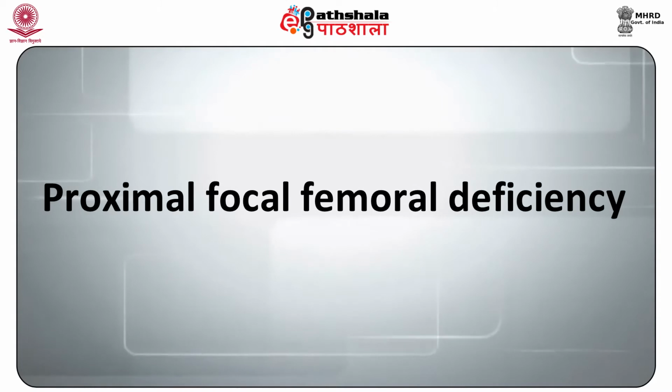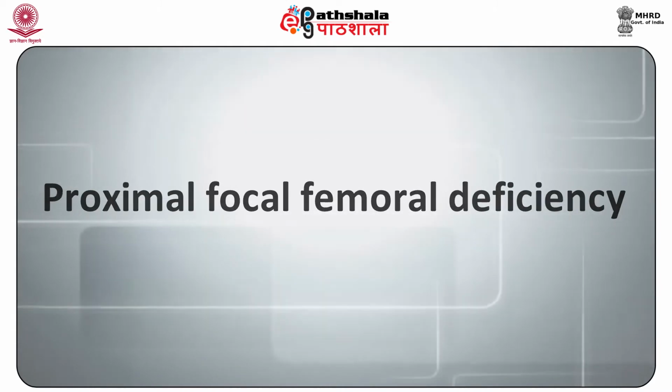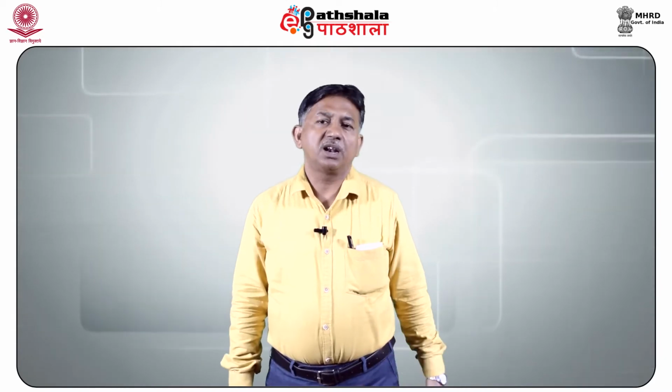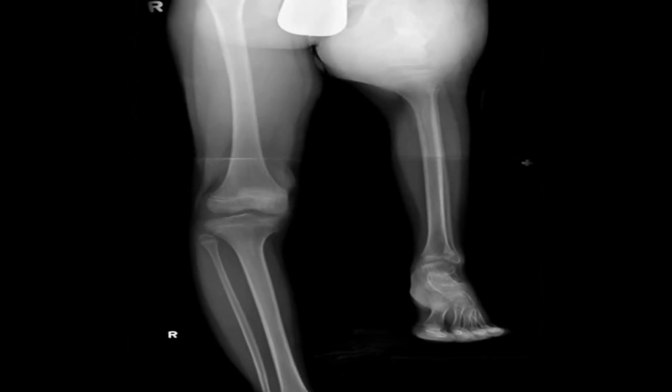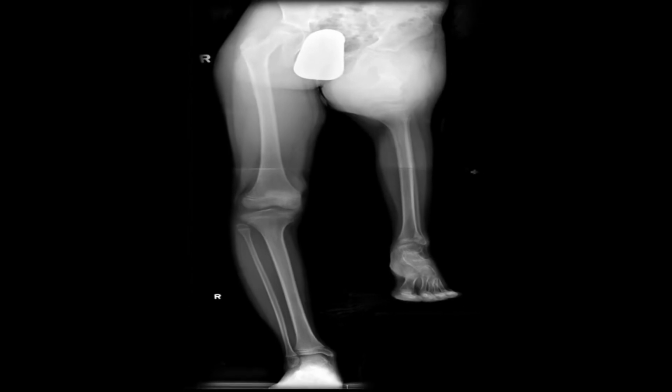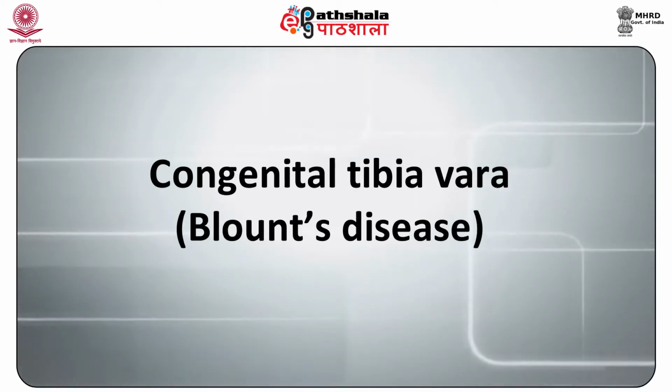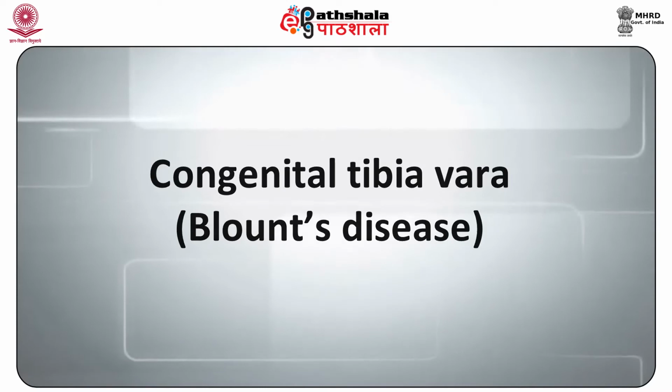Then the next condition is the proximal focal femoral deficiency. It is a rare congenital anomaly which is characterized by fluctuating degrees of hypoplasia of the proximal third of the femur. Then there is congenital tibia vara, or Blount's disease.